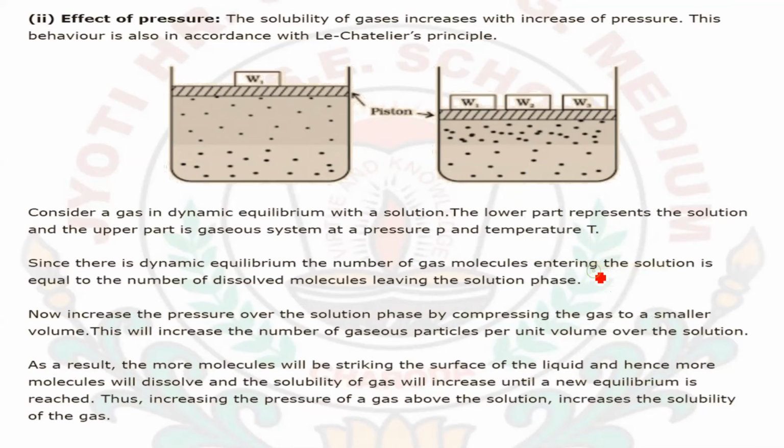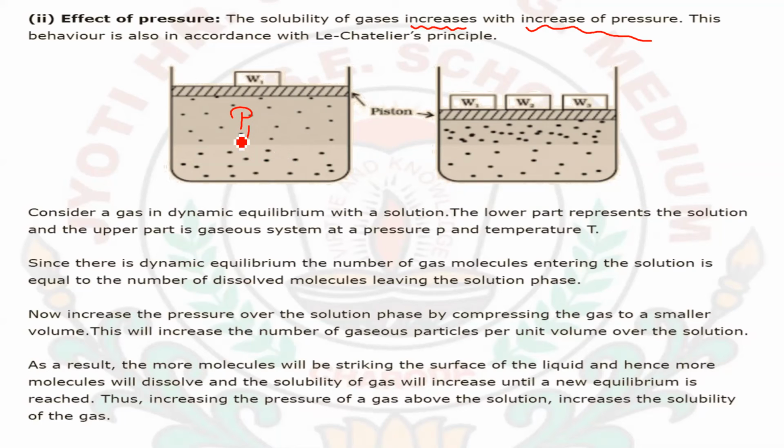Next, the effect of pressure. The main thing affecting the solubility of gases is pressure. The solubility of gases increases with an increase in pressure, according to Le Chatelier's principle. Consider a system with a piston attached, where the pressure is P1.